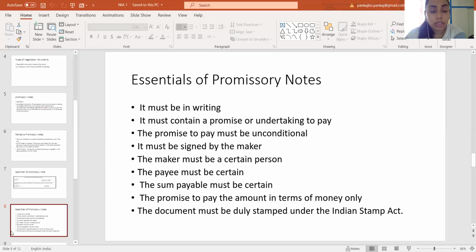The second essential is that it must contain a promise or undertaking to pay. That means in a promissory note there is no barter system. You cannot exchange things with the help of a promissory note. You can tender only money in the form of a promissory note.